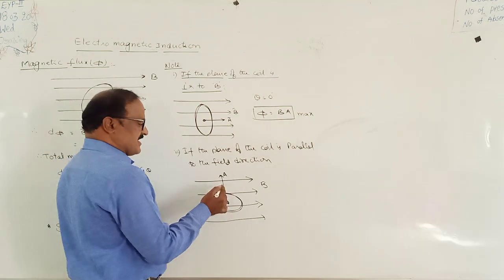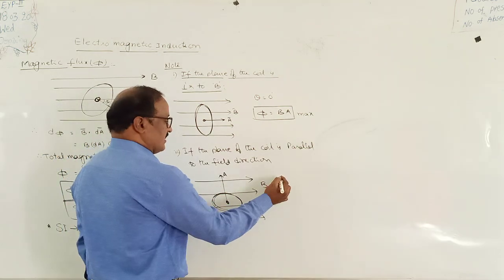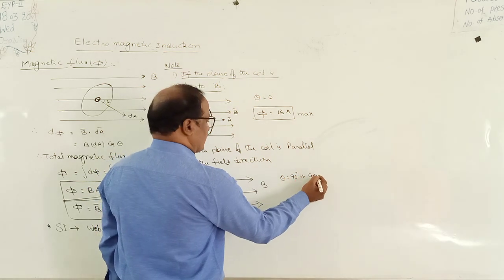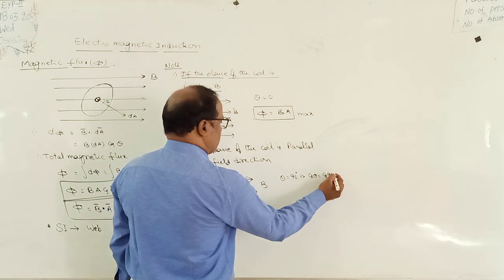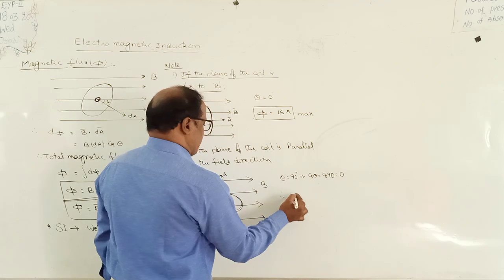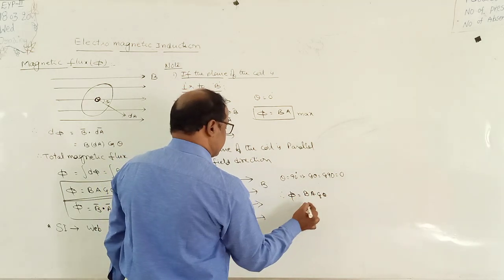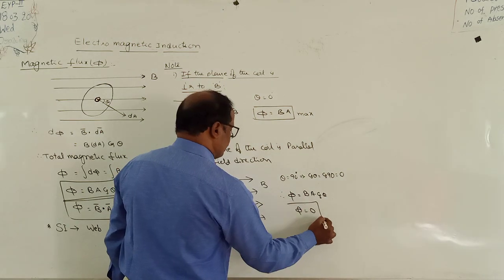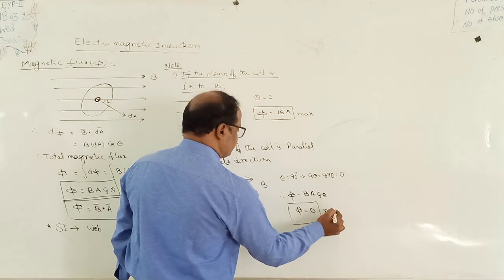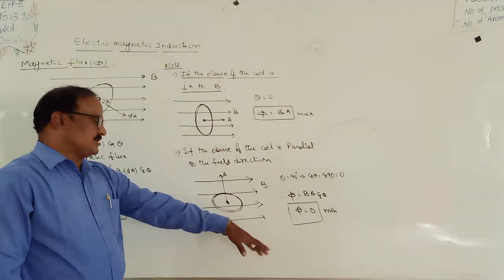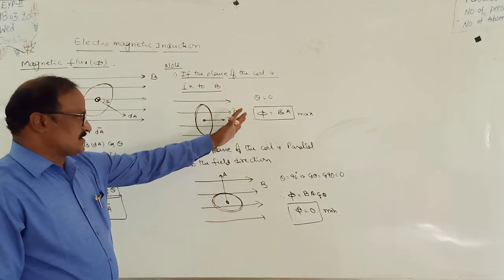Now what is the angle between the area vector and the field? Here theta is equal to 90 degrees. That implies cos theta is equal to cos 90, which is equal to 0. Therefore the flux linked with the coil, phi, is equal to BA cos theta, and phi is equal to 0. This is the minimum flux linked with the coil. Maximum flux is equal to B into A.